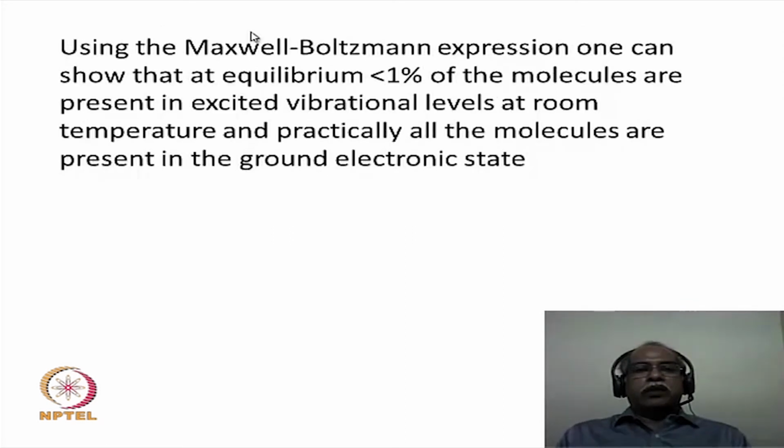When you do that, using the Maxwell-Boltzmann distribution expression, one can show that at thermal equilibrium, let us say at room temperature, less than 1% of the molecules are present in the excited vibrational level. That is, we are talking about vibrational spectroscopy. When we say there is a ground vibrational state and an excited vibrational state, nearly 99.9% of the molecules exist in the lower vibrational level compared to the higher vibrational level.